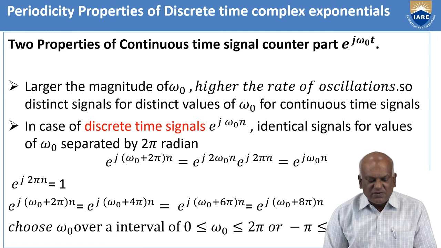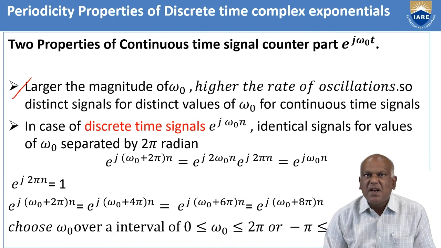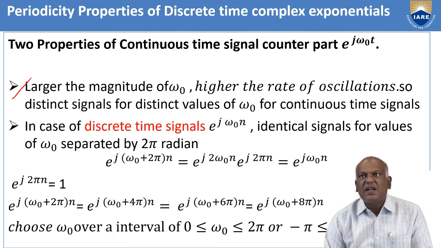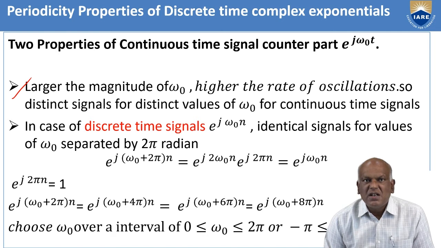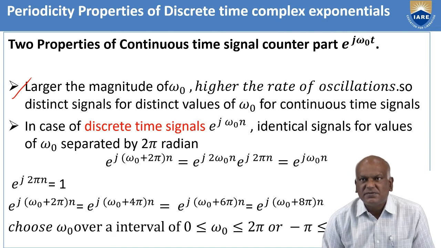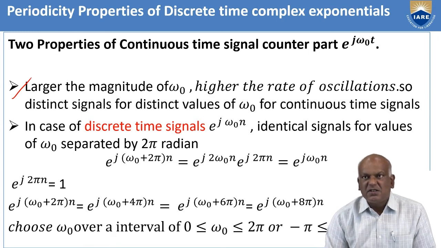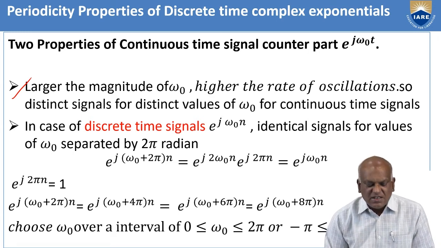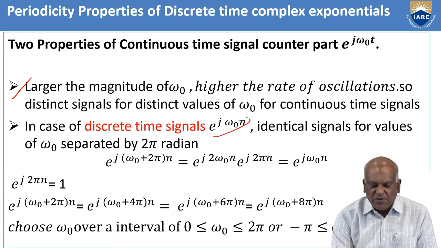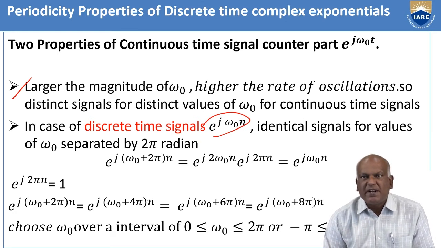That's two properties. The first one is the larger magnitude. For continuous time signals, the larger the magnitude of omega naught, the higher the rate of oscillations. That gives different types of signals for different values of omega naught. It was already discussed in previous slides. In case of discrete time signals, e power j omega naught n gives identical signals for values of omega naught that are separated by 2 pi radians.